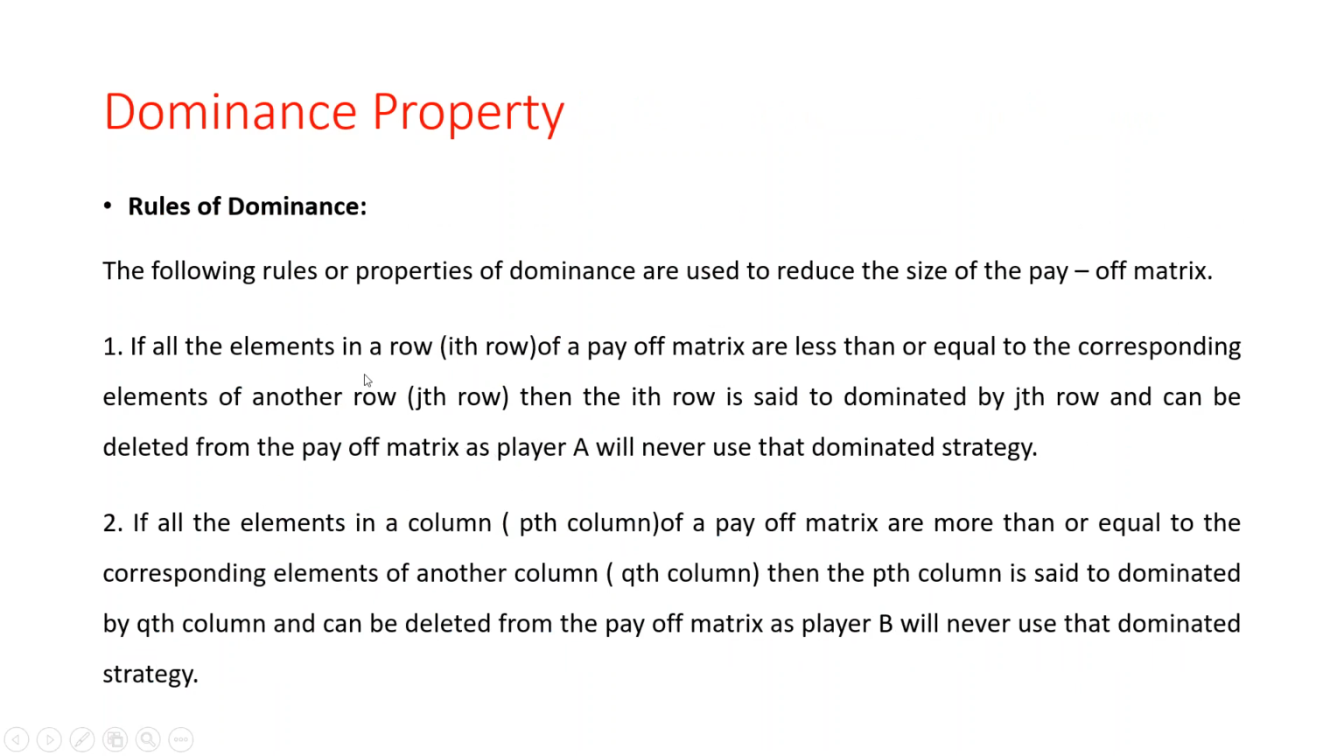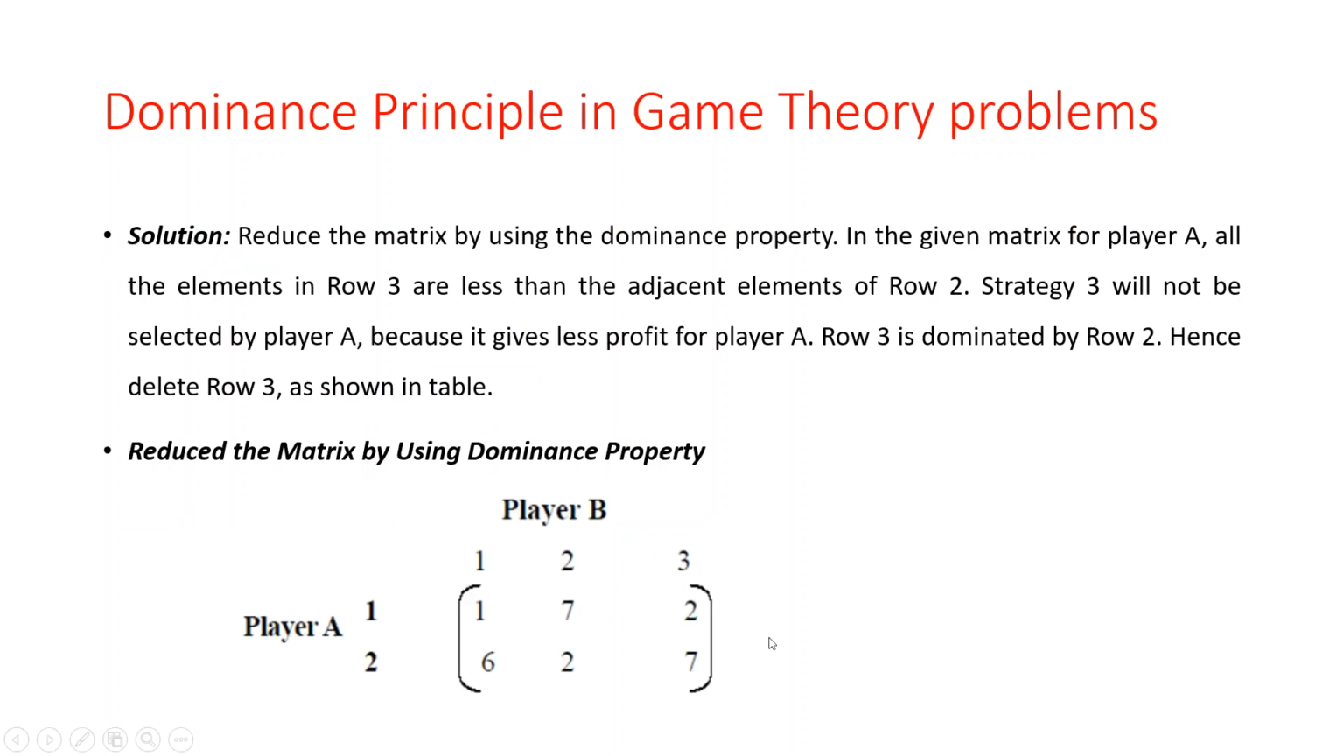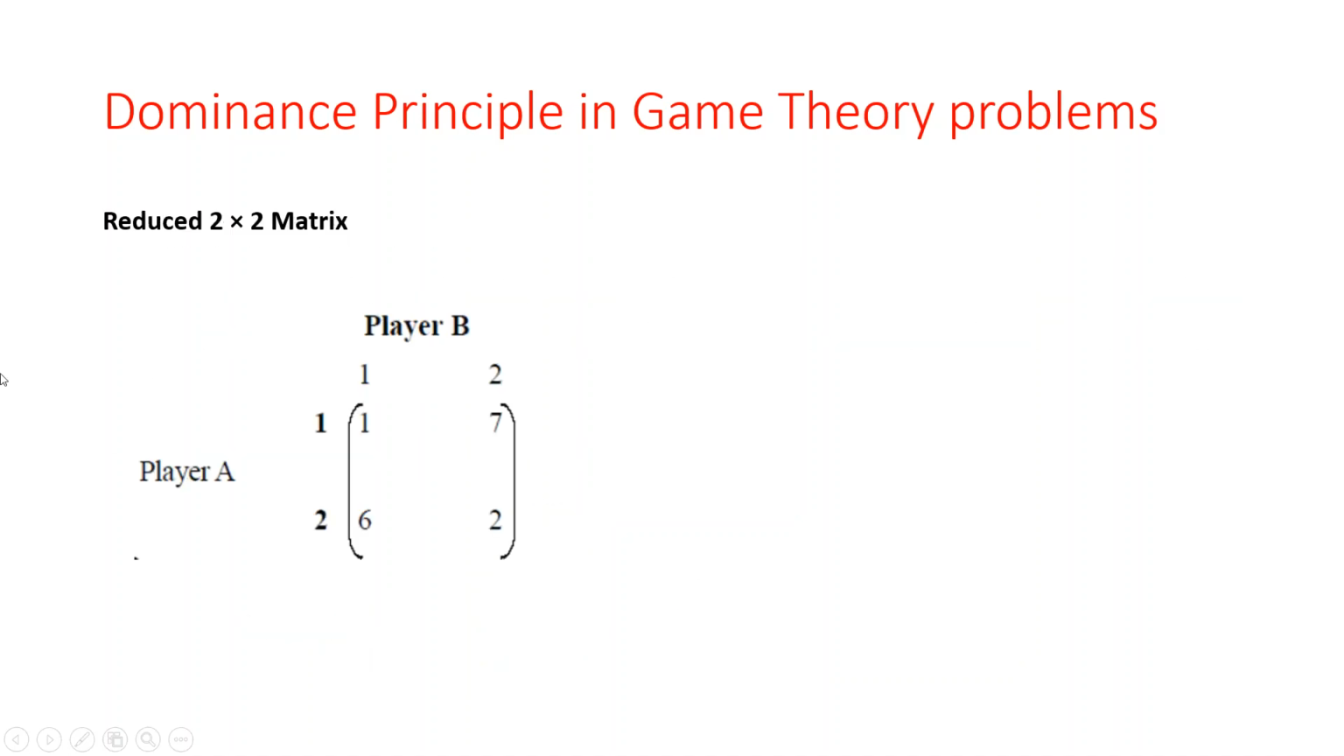What does the first rule say? Eliminate the ith row of the payoff matrix if it is less than or equal to the corresponding jth row. So we have to eliminate this ith row, and this is called a dominated strategy. So here row 3 is dominated by row 2. Hence delete row 3 as shown in this figure. So here we reduce the matrix by using the dominance property. Here we have deleted strategy 3 for player A, as it is dominated. Okay. The next step is what?